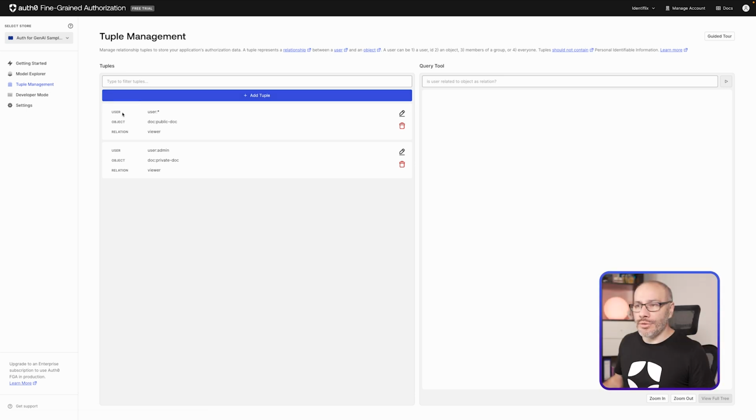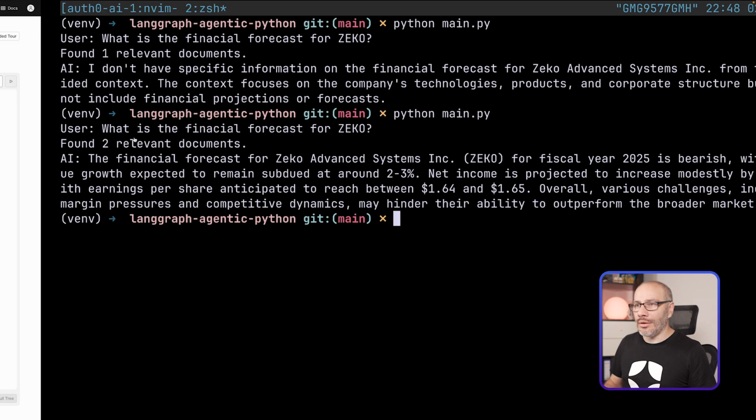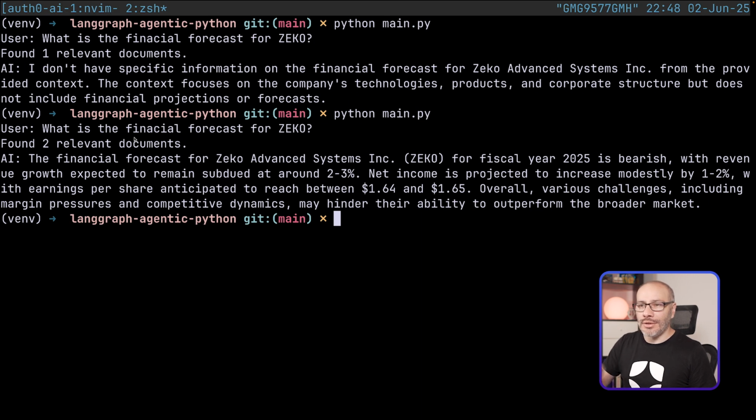We have our user. In this case, we're using a wildcard. So any user can have access to the public document as a viewer. And then the user admin can also access the private document as a viewer. And these are the two relationships that we built that allow us to make the distinction when we run our agent here on the screen. So that's how everything comes back together.